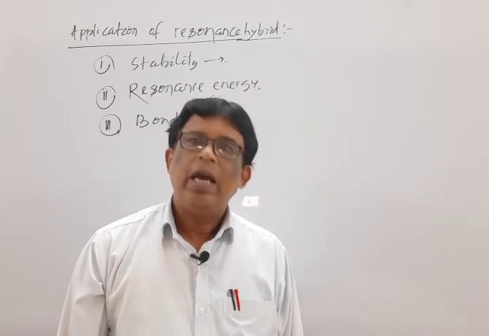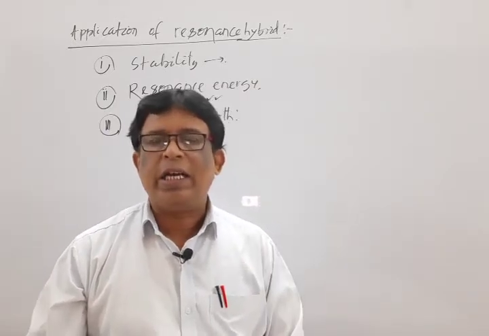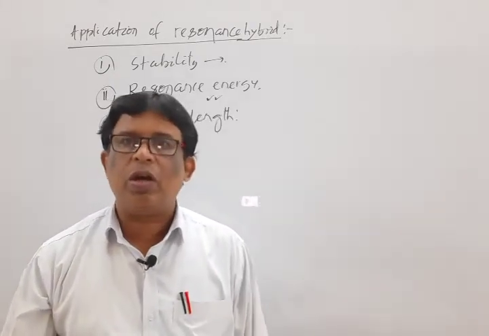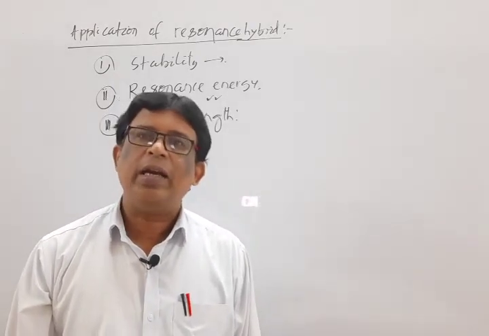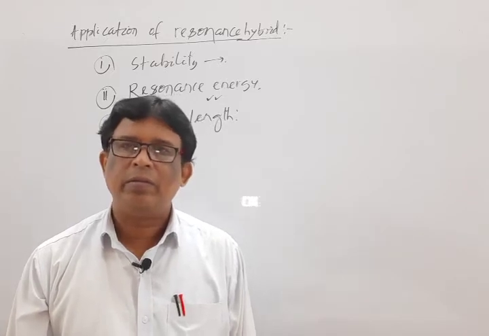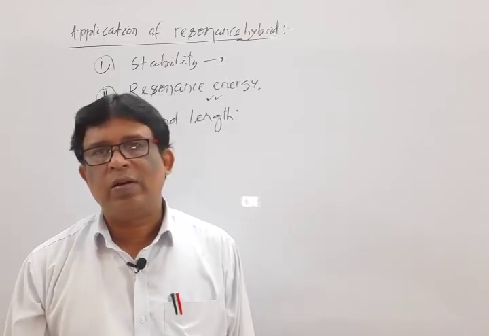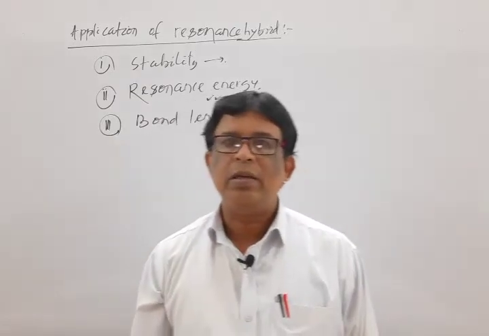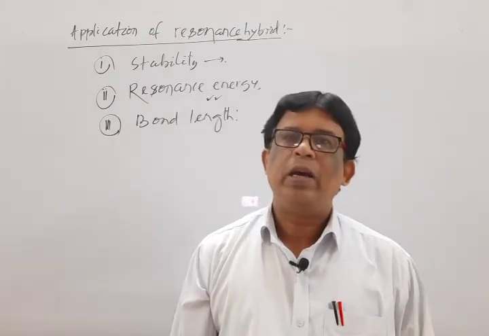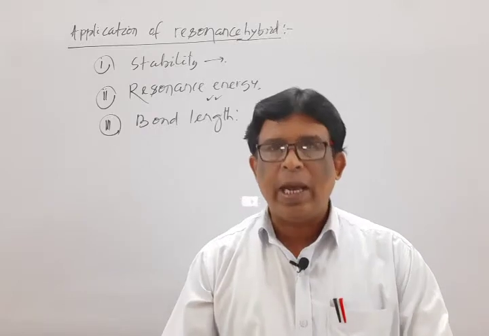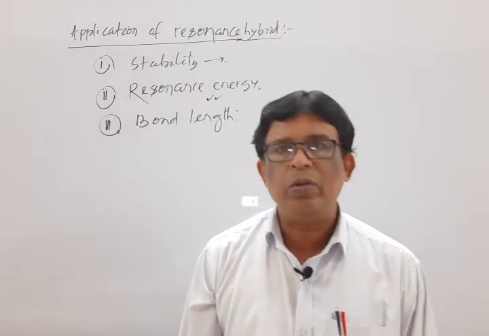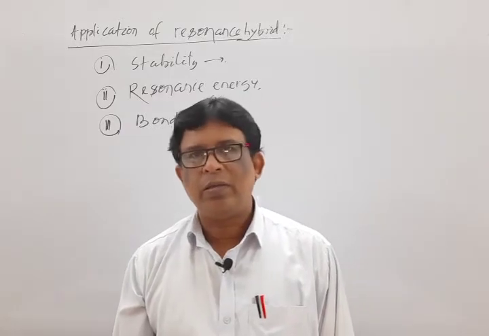It is the internal energy difference between the most stable contributing structure and the resonance hybrid. In the case of benzene, it is 35 kilocalorie per mole more stable than the other resonating structures due to resonance.